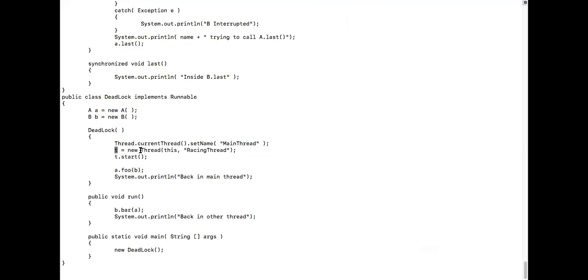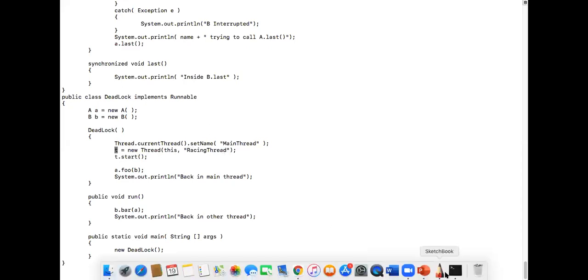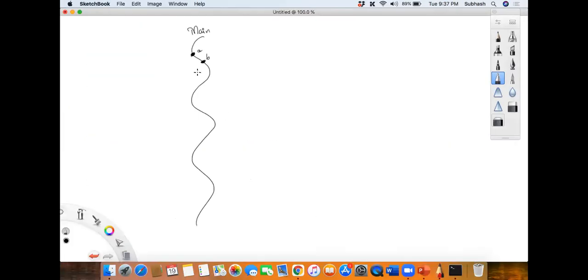I'm creating a new thread. Did you see that? New thread. We are associating a new deadlock object with this thread. And I'm giving that name as racing thread, and I said t dot start. Correct? I created one deadlock object, and I created a thread, and this thread is called racing thread.